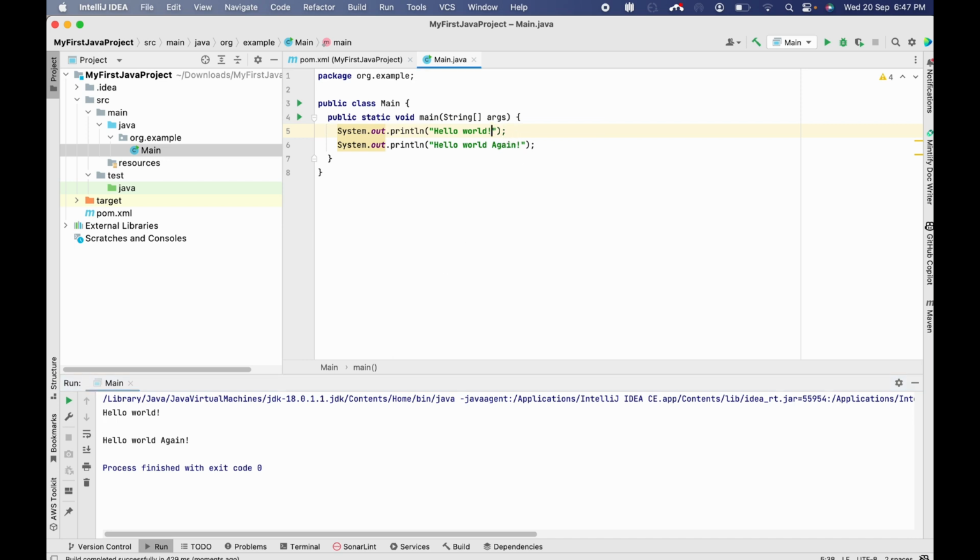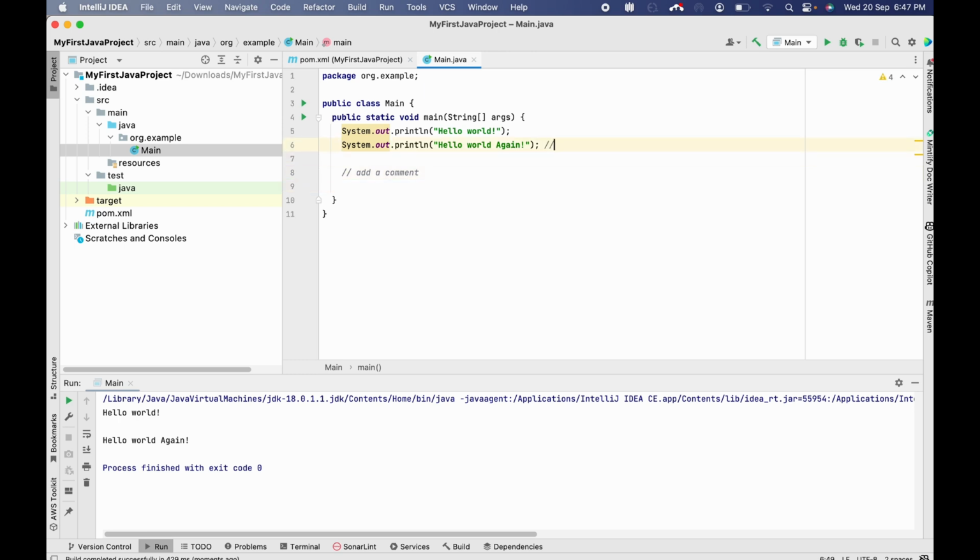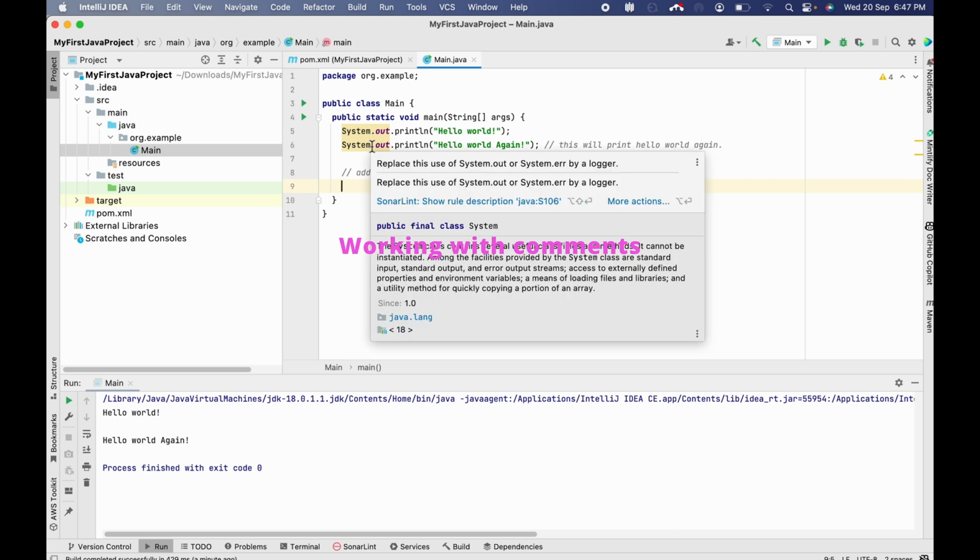And if we want to add a comment, we can add it with two forward slashes. A comment is added to give some description about the line which we are writing. For example, we can write a comment like this will print hello world again. This is a simple description about what this code does, so that others who come to the code have an idea of what this code is doing.